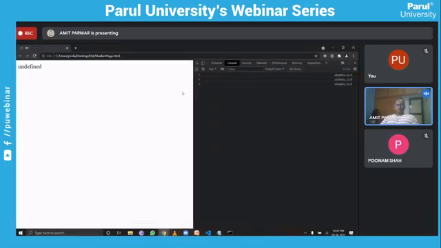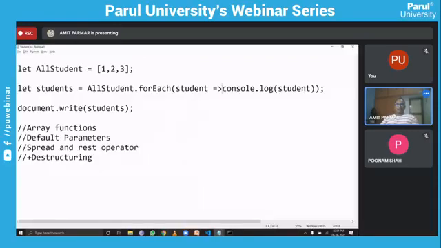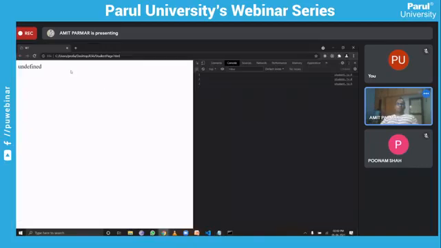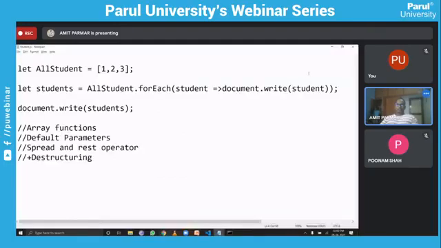Okay. Can you see this particular thing? 1, 2, 3 will be displayed over here. Right. Document.write. There is a result. I need to put it in this way so you can at least see the result.